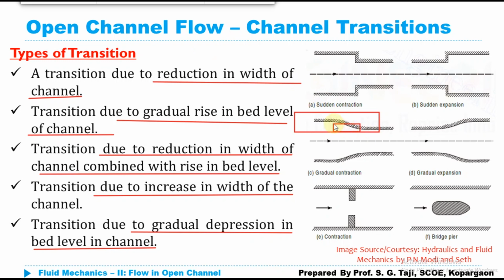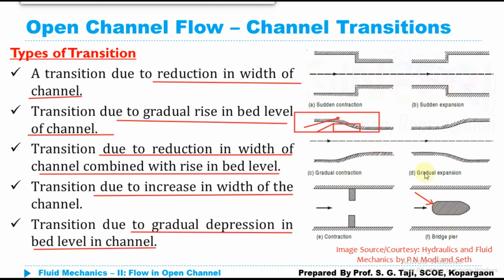So by increasing the bed level of the channel, if this is my channel, in this case I am increasing my bed level and my flow will take place in this direction. Am I right? So this is how we are working out the channel transition. Obviously, a bridge pier is also one of the examples of channel transition, where the area of flow or the width of the channel has been decreased.